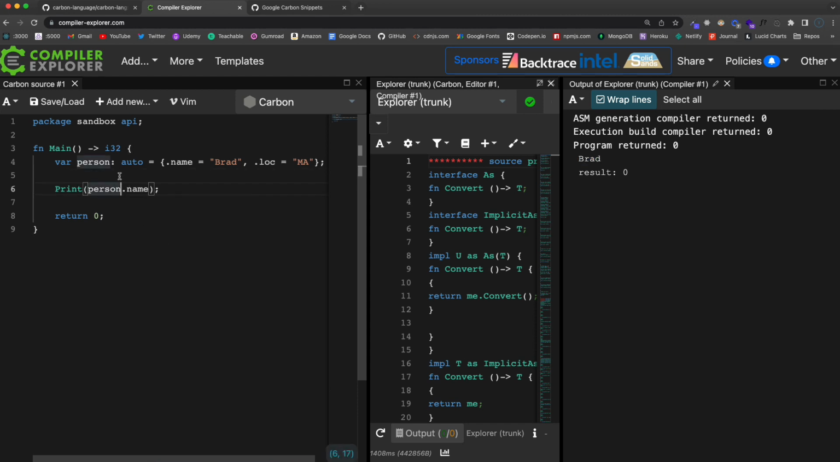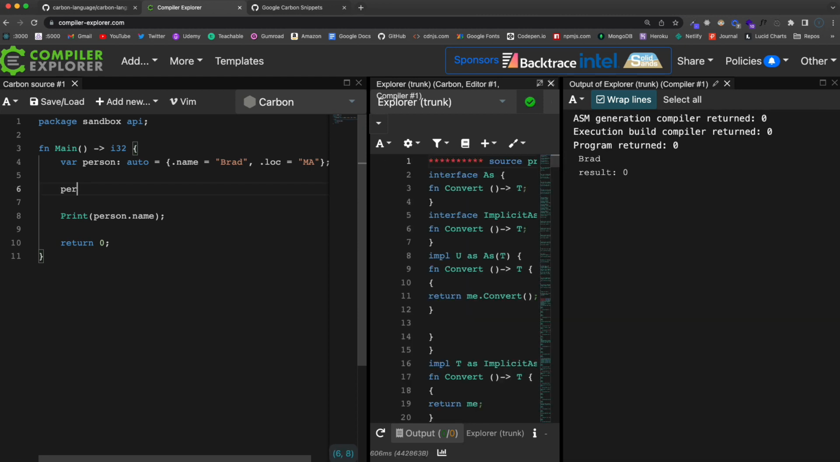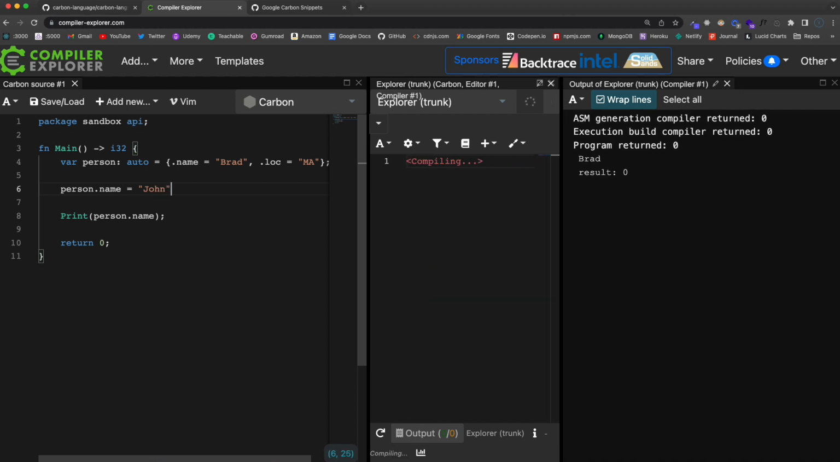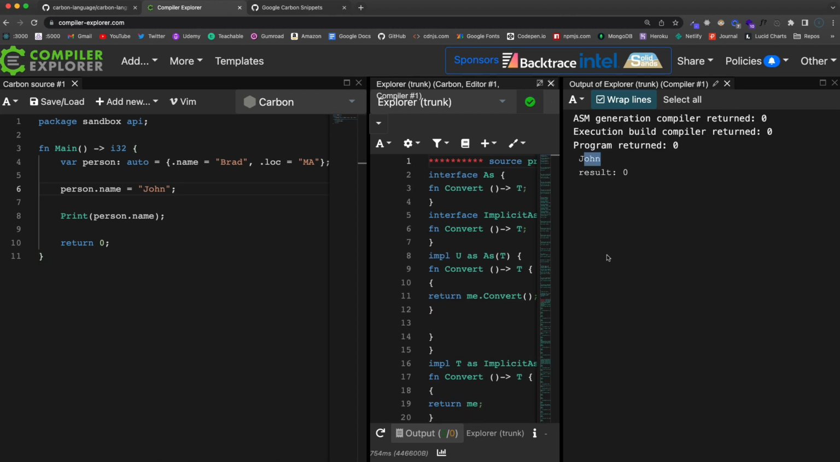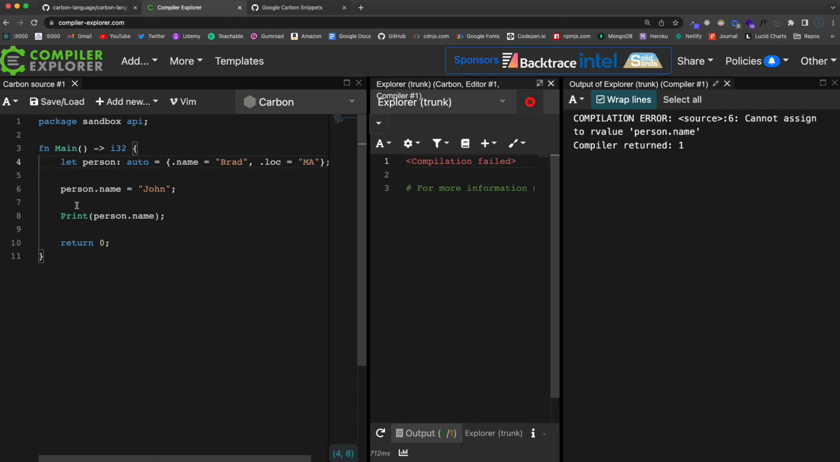All right, and I could change that. I can change these values as well. So if I come down here and I say like person.name, and I change it to John, and whoops, if we print that out, we get John. Now if I use let here, I just want to see if we change this to let, cannot assign to our value person name. So normally in something like this, if this were a JavaScript object, I would use const here, and we would still be able to change one of these values. But in this case, we're going to use var.